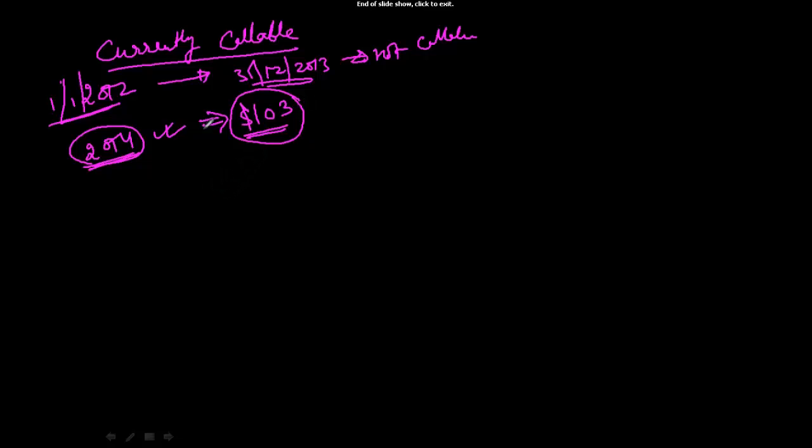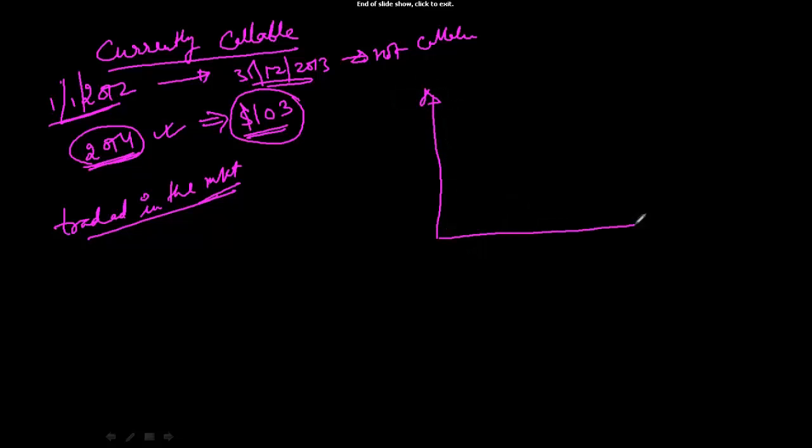Now let's say this bond is traded in the market. I want to understand the maximum price at which the bond can trade in the market. Can it trade beyond 103? Let's see. First of all, we have to understand the price to yield relationship.